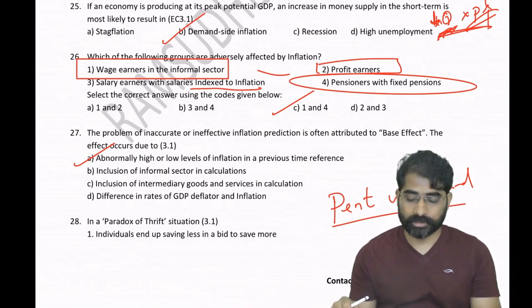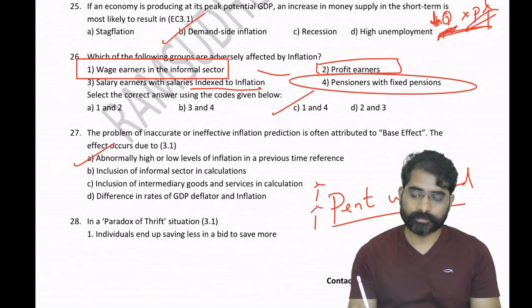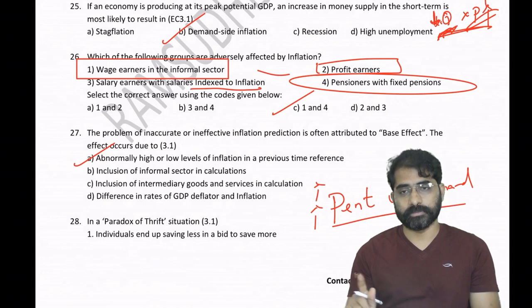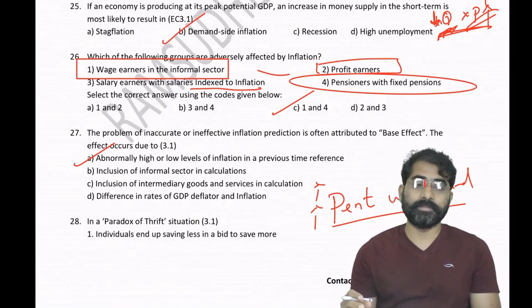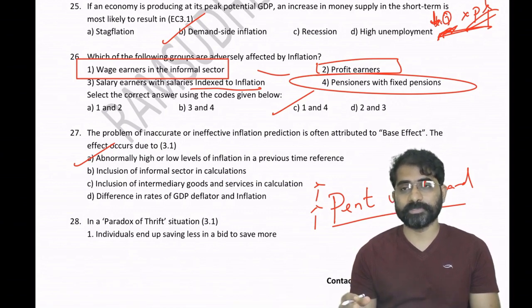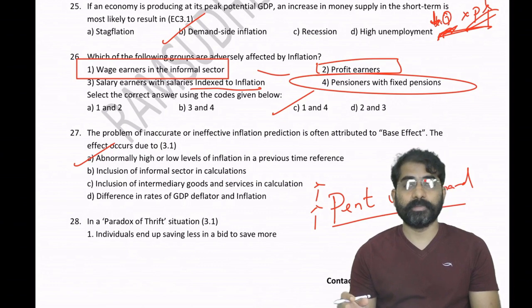But after the second wave, pent up demand was not so high. People were not consuming as they did after the first lockdown, because there was a fear. Now there is a fear that there can be another wave in spite of there being a vaccine. So what will happen? Consumption will drop. When consumption is dropping, automatically GDP will also get affected. So pent up demand is a critical factor to increase.